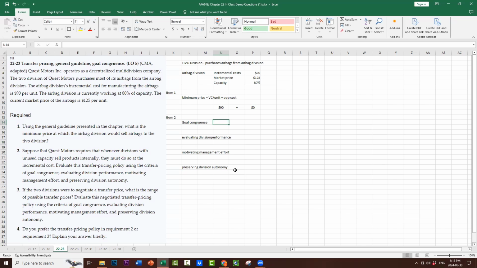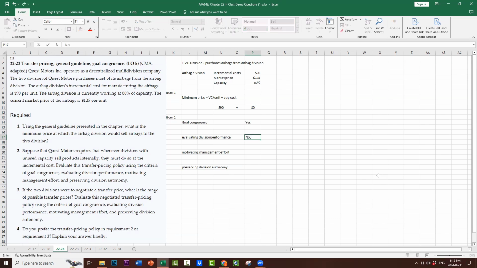because there is excess capacity and the airbag division is not losing anything by selling to the TiVo division. And the corporation is not losing anything by the airbag division selling to the TiVo division. So we have goal congruence, and I'm not going to write down why, since I've already explained that. So now, is this good for evaluating divisional performance? And the answer is no.